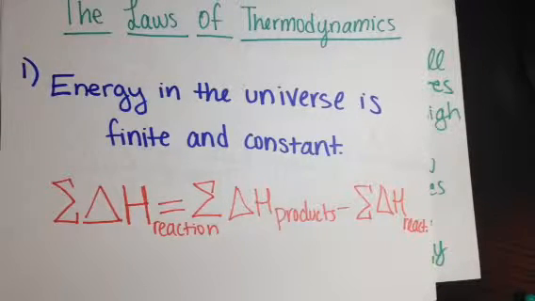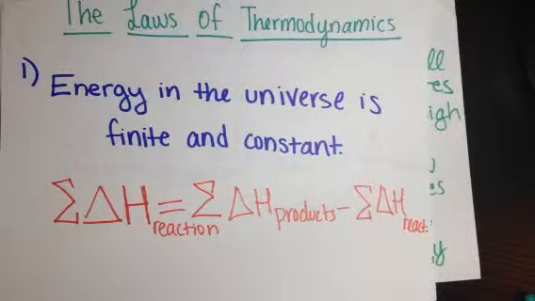There are three of them. The first one states that energy in the universe is finite and constant. I think this law is similar to the law of conservation of mass: energy can neither be created nor destroyed. This means that energy just flows from the surroundings into the system, or from the system into the surroundings.